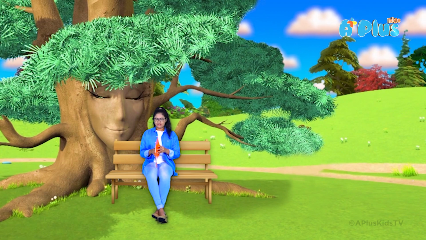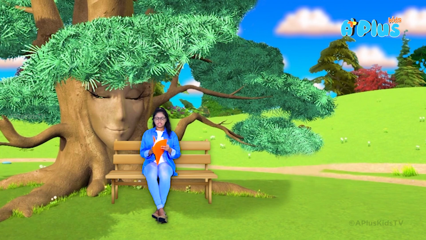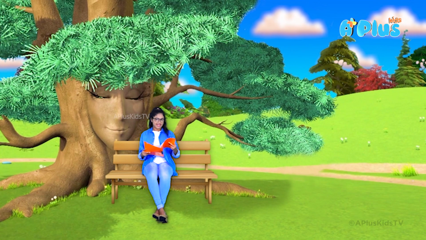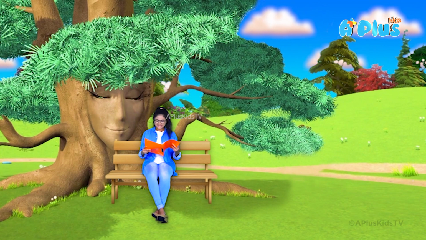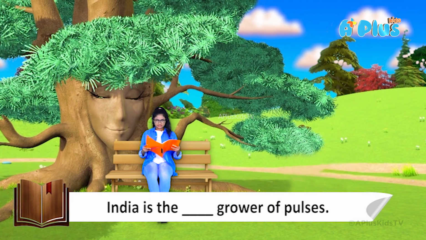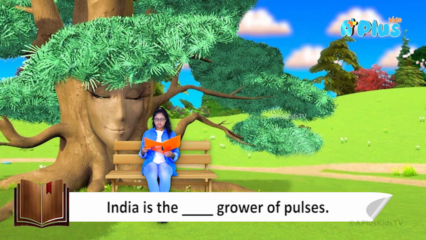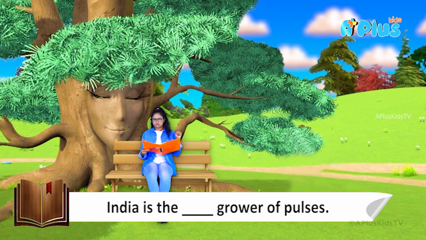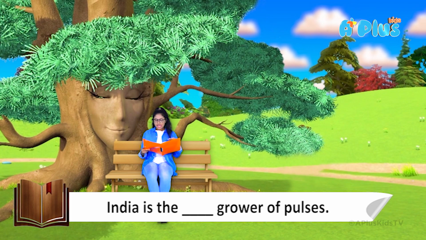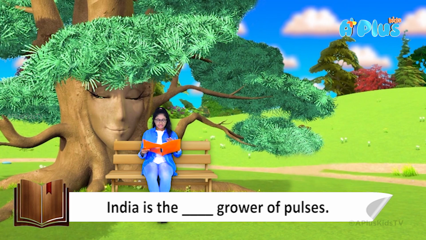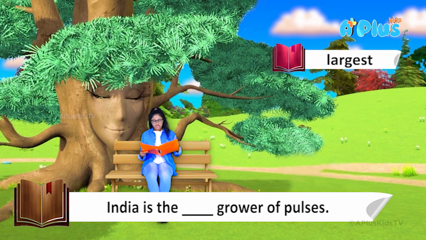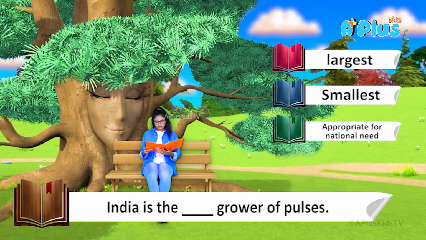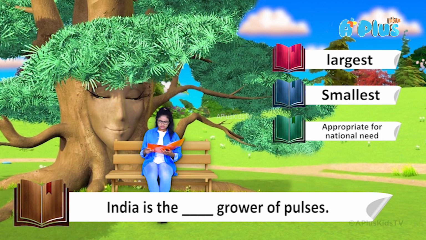Okay, so moving on to question number 4. Just 3 questions left. You have to fill in the blank over here. Question number 4. India is the blank grower of pulses. India is the blank. You see over there some dots like this. And grower of pulses. Answer number 1 is largest. Answer number 2 is smallest. Answer number 3 is appropriate for the national need.